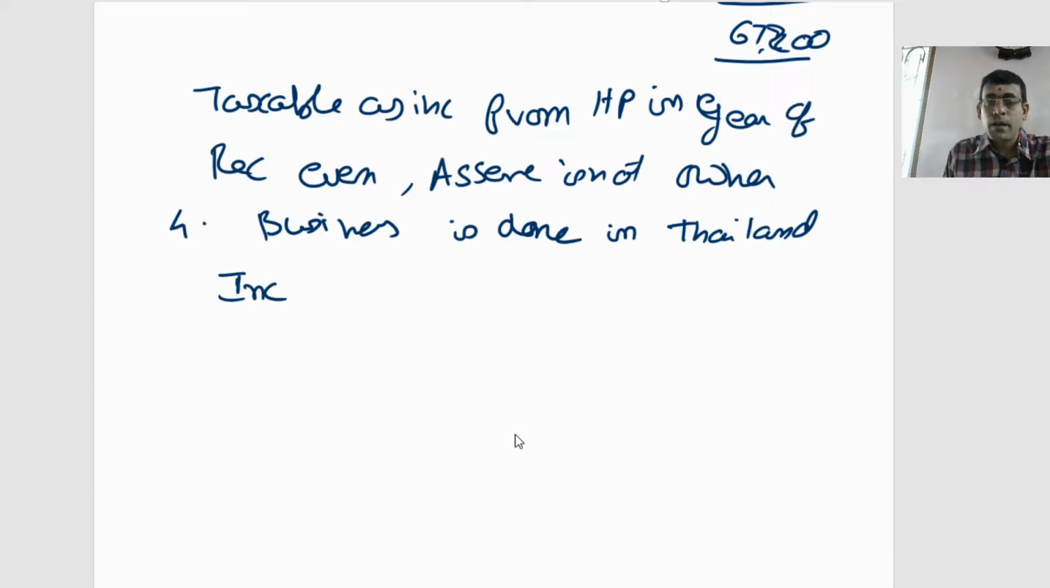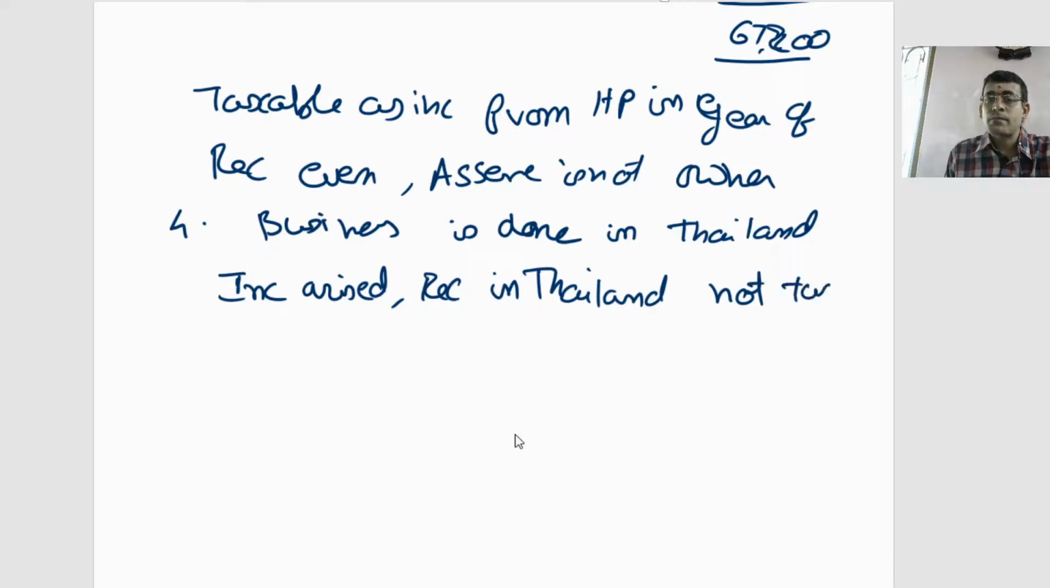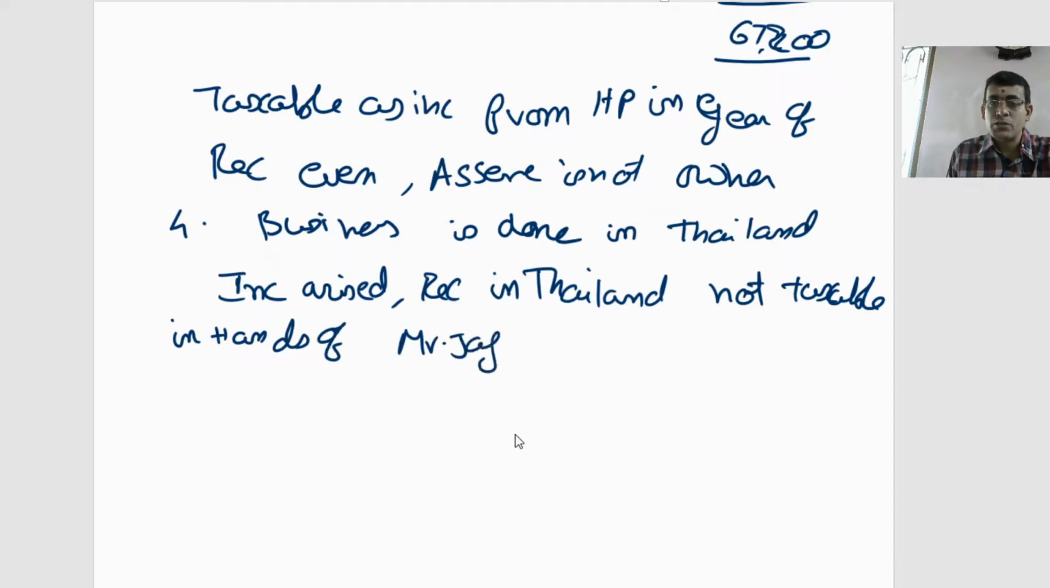Income is arisen. Income is received where? In Thailand. So as the income is arisen and received in Thailand, it is not taxable in the hands of Mr. Jagadish. Why? Being non-resident, that income is not taxable.